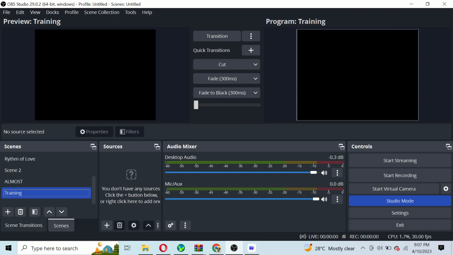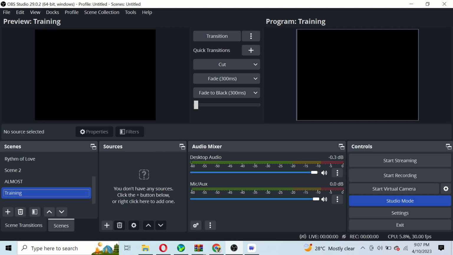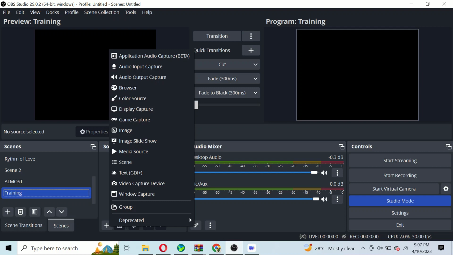If I click on this, you can expand it. When you come here, you can click on this drop down list, and then you can expand it by clicking down and dragging right, so you can see all the buttons. If I click on the plus sign, now these are the different sources you can use in OBS.